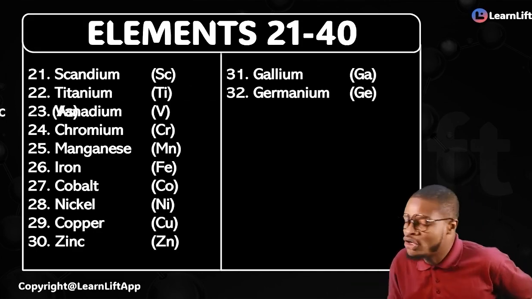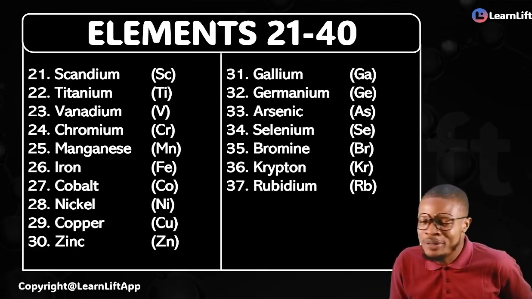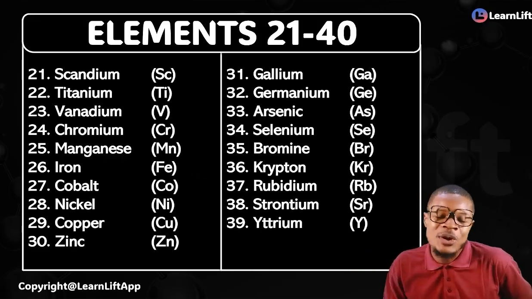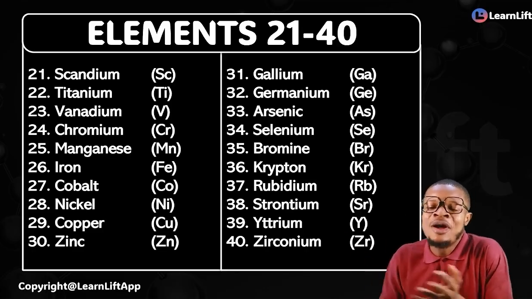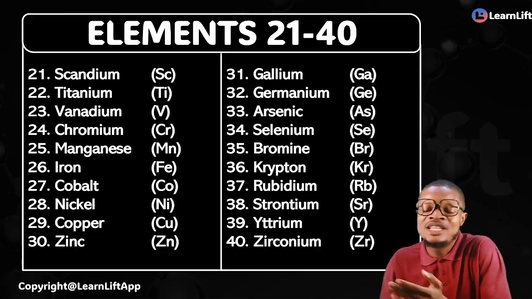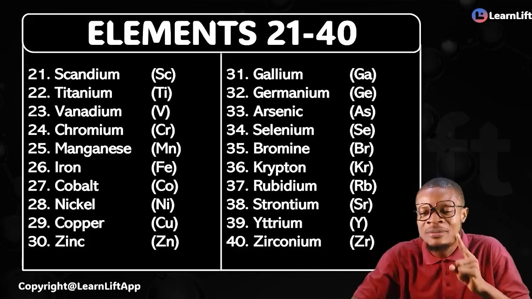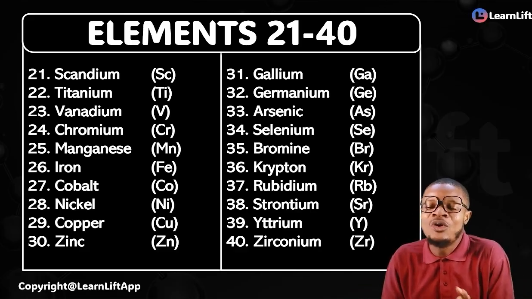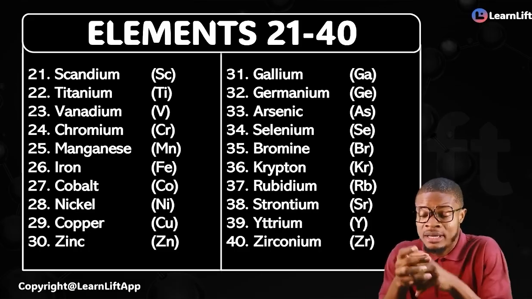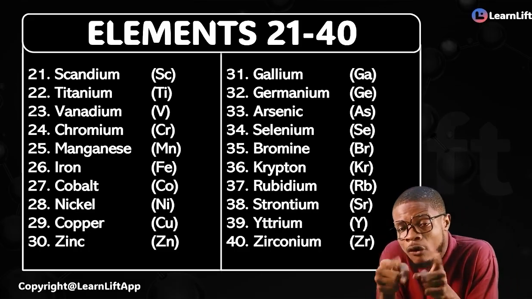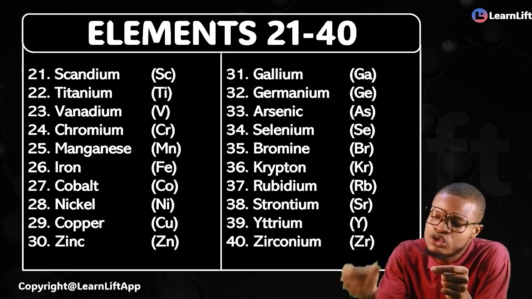Under there, they will now have gallium, germanium, arsenic, selenium, bromine, krypton, rubidium, strontium, yttrium, and zirconium. Listen, whether for WAEC or for JAMB, if you don't know the first 40 elements, you are going to throw away some questions in the hall.